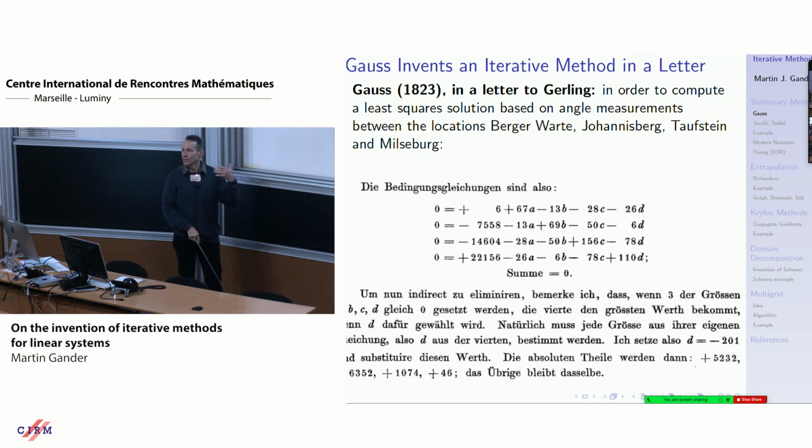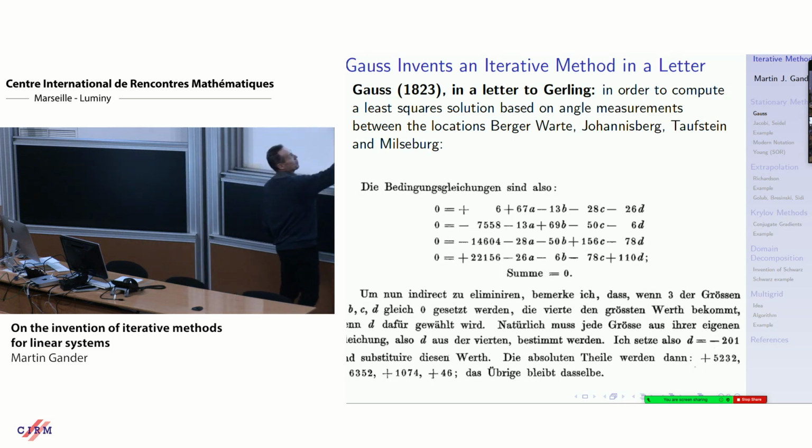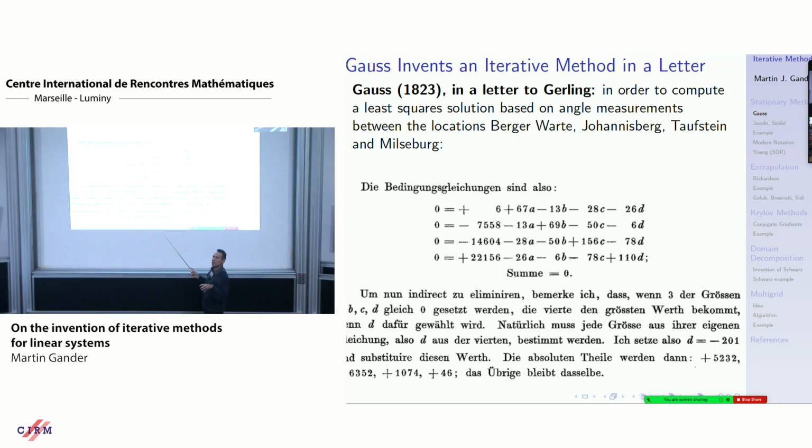Because before he had invented Gaussian elimination to solve such systems. But now he tells his friend he's going to do something else. He wants to use an indirect method. And then he says, bemerke ich, dass wenn 3 der Größen a, b, c, d gleich 0 gesetzt werden, die 4. den größten Wert bekommt, wenn d dafür gewählt wird. So he wants to set 3 of the quantities to 0, and he wants to choose the 4th one, which he does not set to 0, such that when he solves the corresponding equation, he gets the biggest contribution. And in this case, it's d, he says.